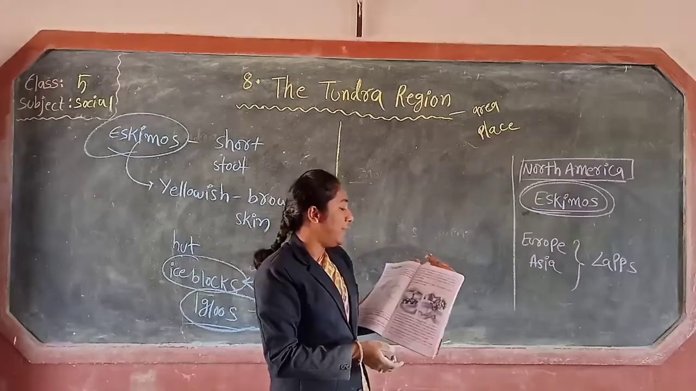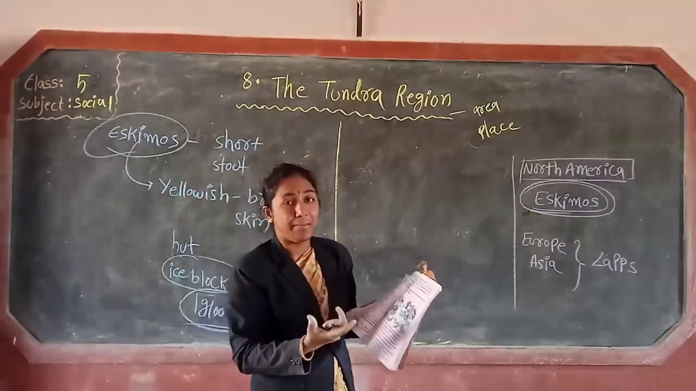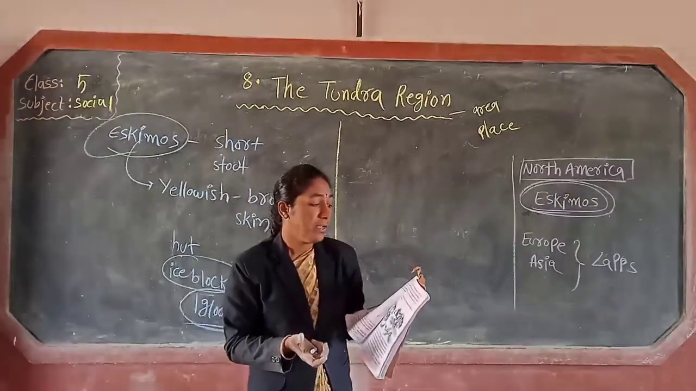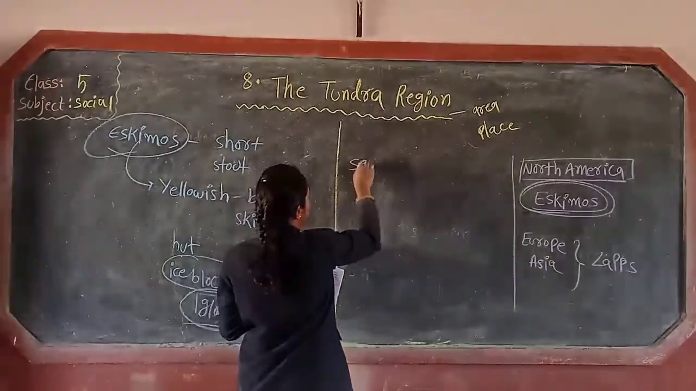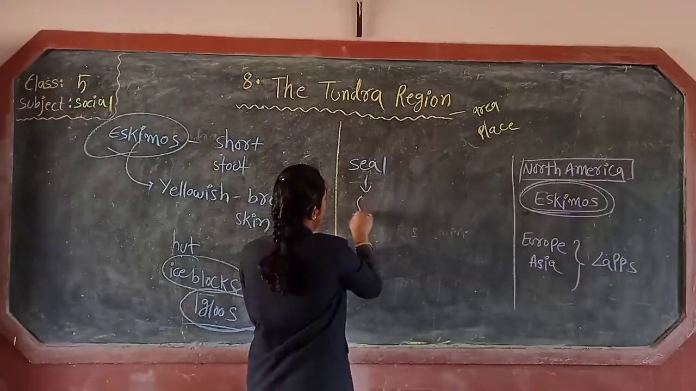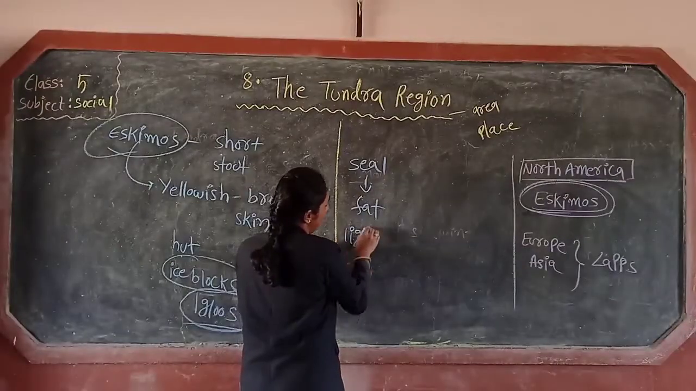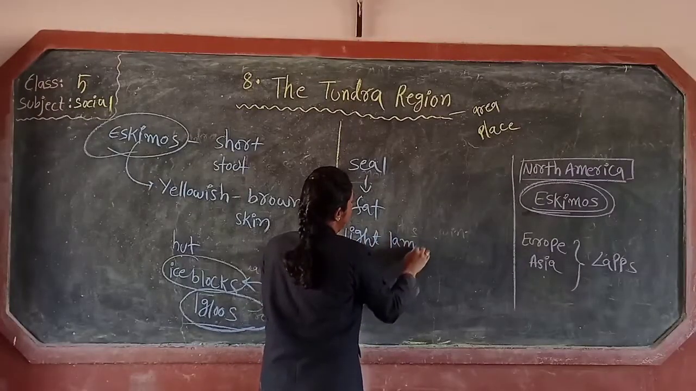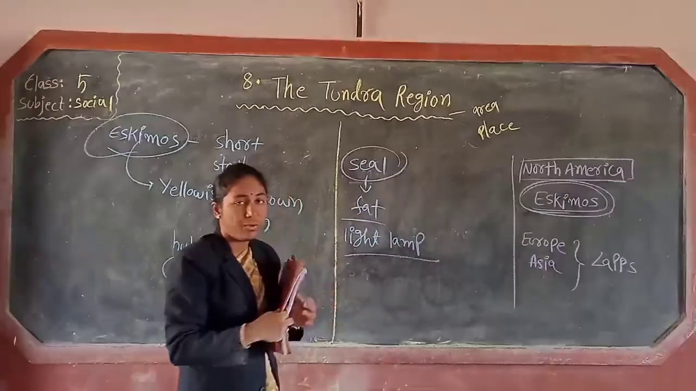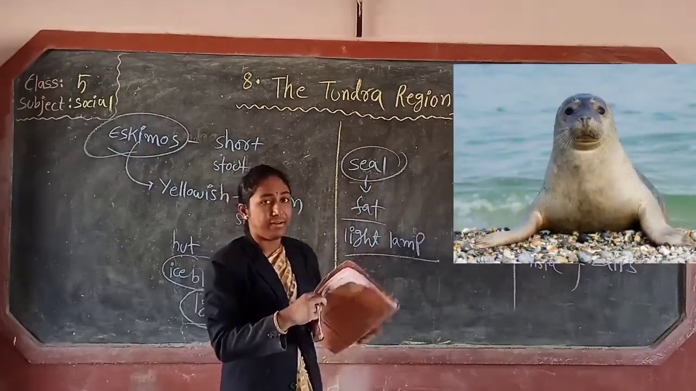They light lamps by using oil. So they light the lamps using the oil. This oil comes from the seal fat. Seal is one animal name. Okay, so with the help of this seal fat, they light the lamp. Eskimos light the lamp with the help of seal animal fat. Okay, they use oil, the animal seal fat.